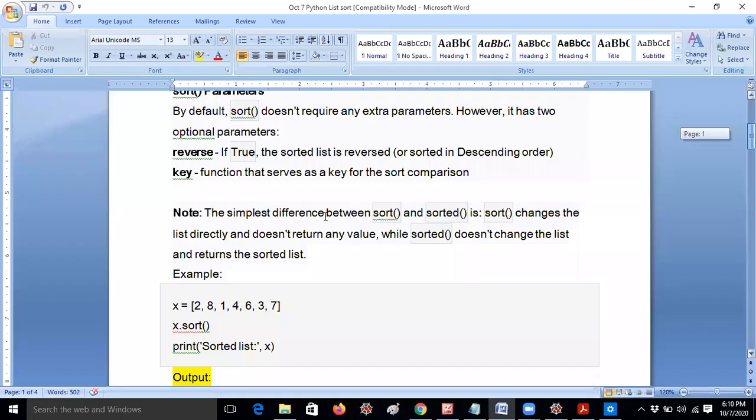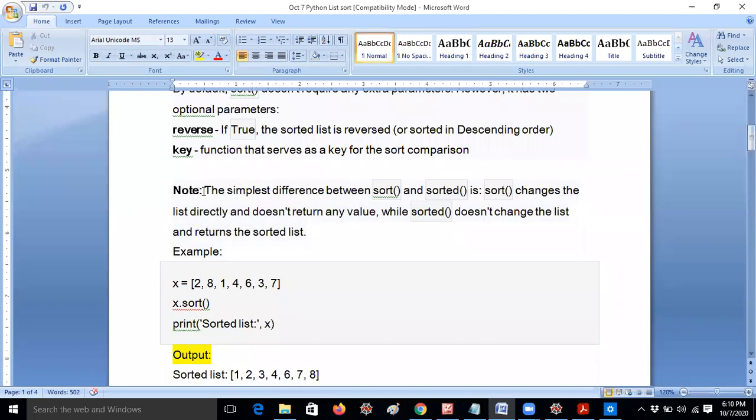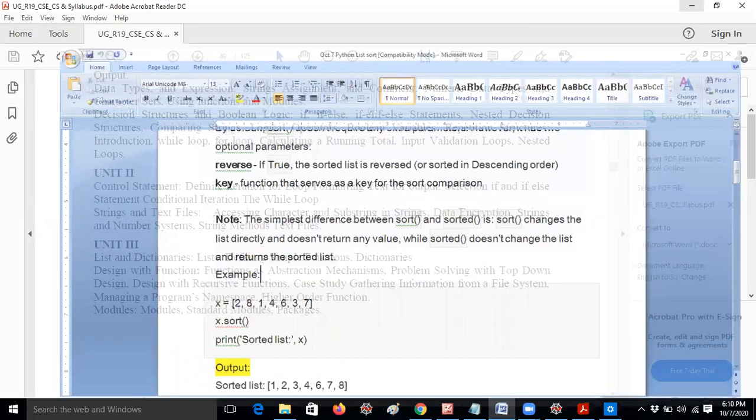I have already given this, a very important point. This is actually an interview question: the simplest difference between sort and sorted. Sort changes the list directly and does not return any value, while sorted does not change the list and returns the sorted list. For example, if you take another variable, then only it will return. So the sort method changes the list directly. This is a beautiful example. I hope you are clear. Now go through the notes one time.